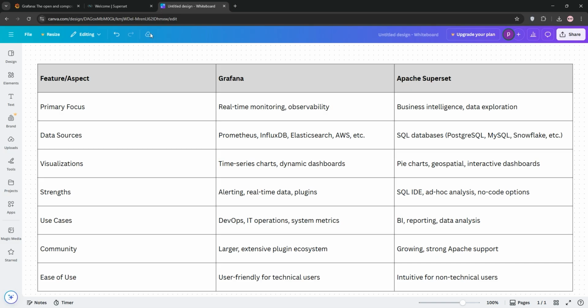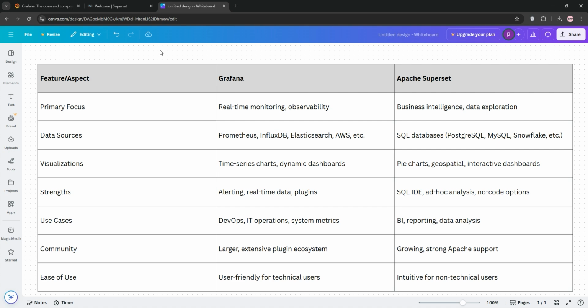So, how do they stack up? Grafana shines for real-time monitoring with strong alerting and time series data support, ideal for IT operations. Superset is better for business intelligence, offering rich visualizations and SQL-driven exploration for complex datasets. Grafana's community is larger, but Superset's no-code interface is great for non-technical users.